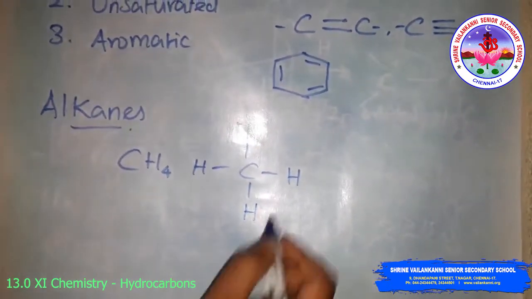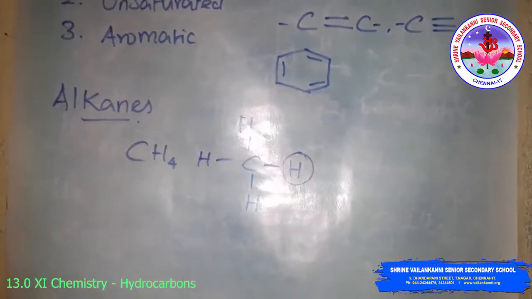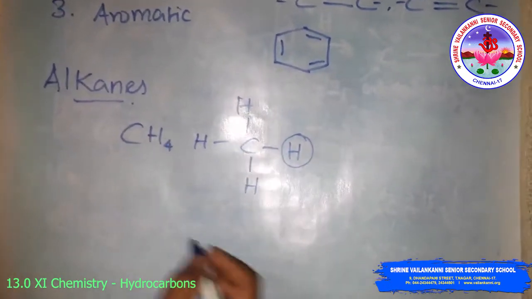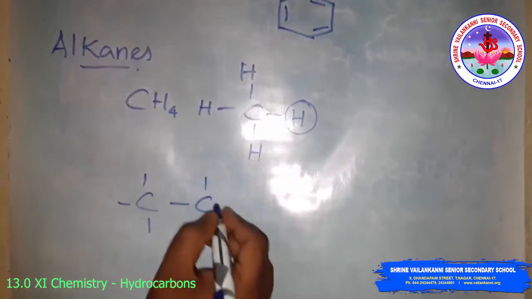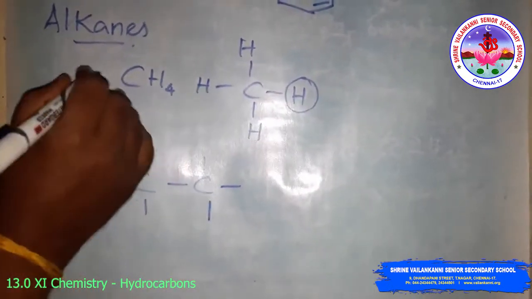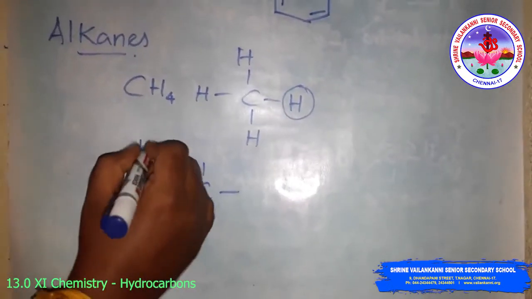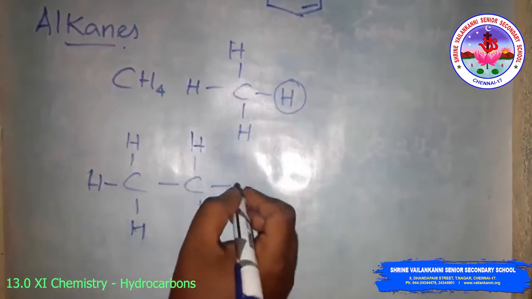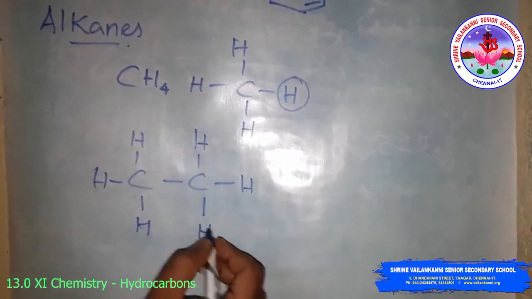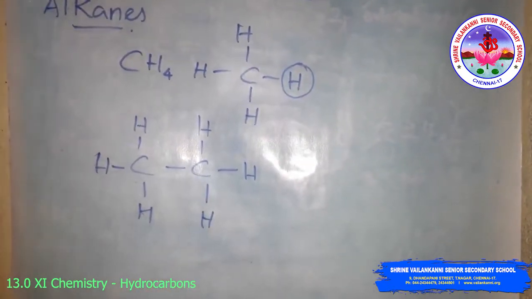Now, removal of one hydrogen and addition of one methyl group will become C2H6. So addition of one methyl group, it will be called ethane.